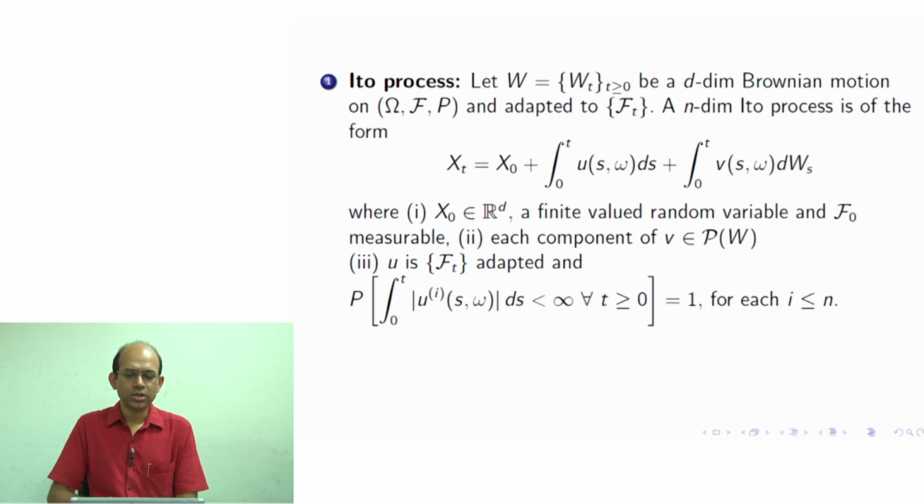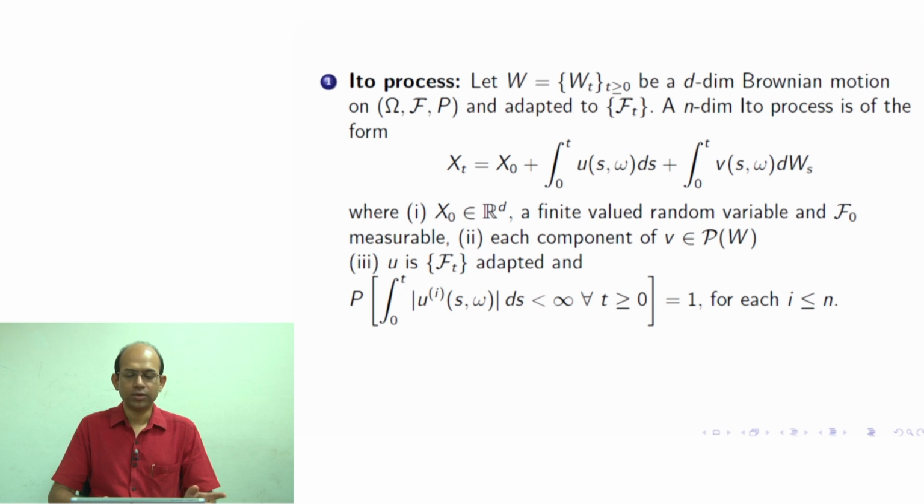Okay. So, Itô process is a class of processes, correct. This is a large class of processes which can be written in this manner, that the process X_t can be written as the sum of these three terms. One is X_0, where X_0 is an F_0 measurable finite valued random variable, and then we have integration of a stochastic process u which is F_t adapted, and the probability that integration of mod u ds is finite is 1.